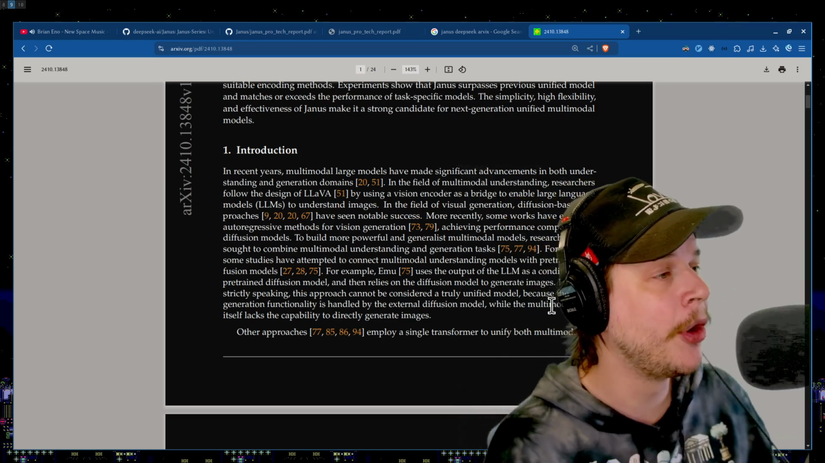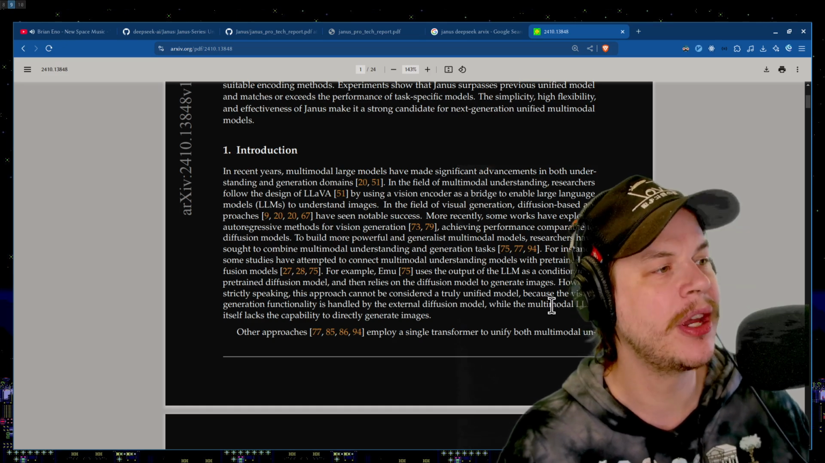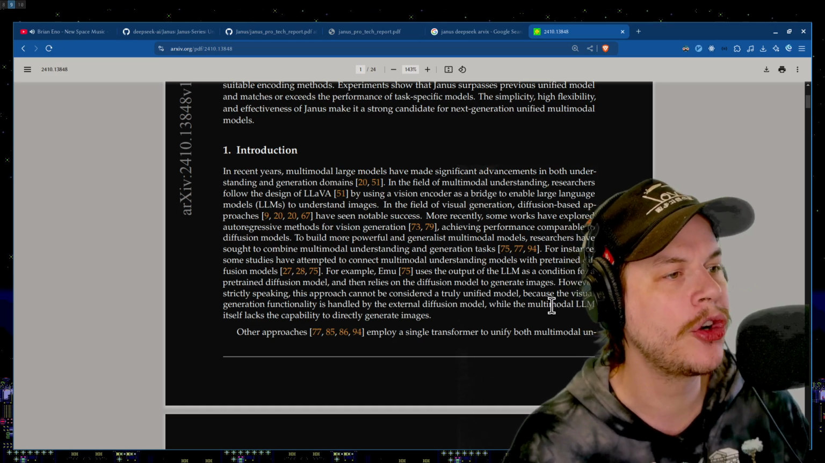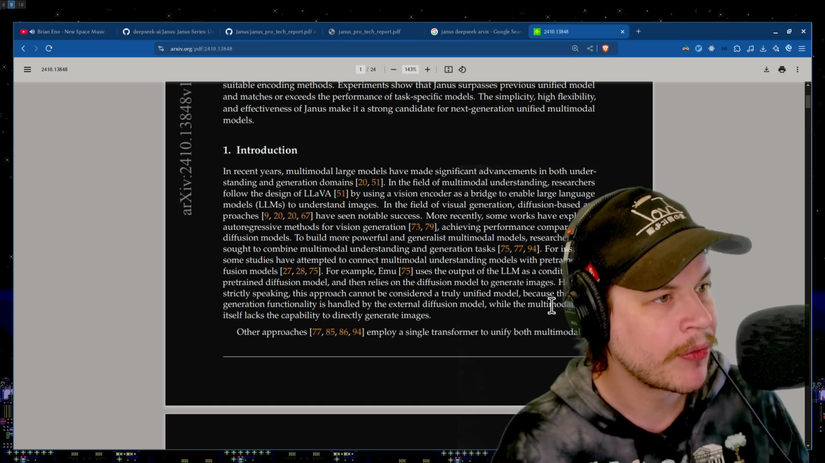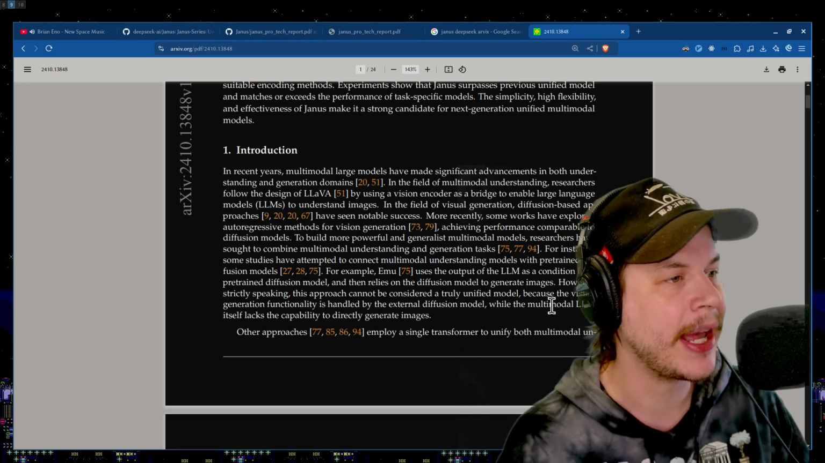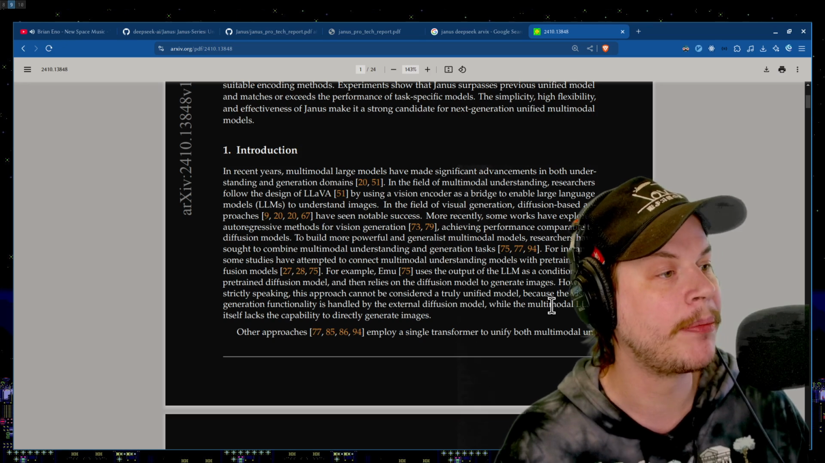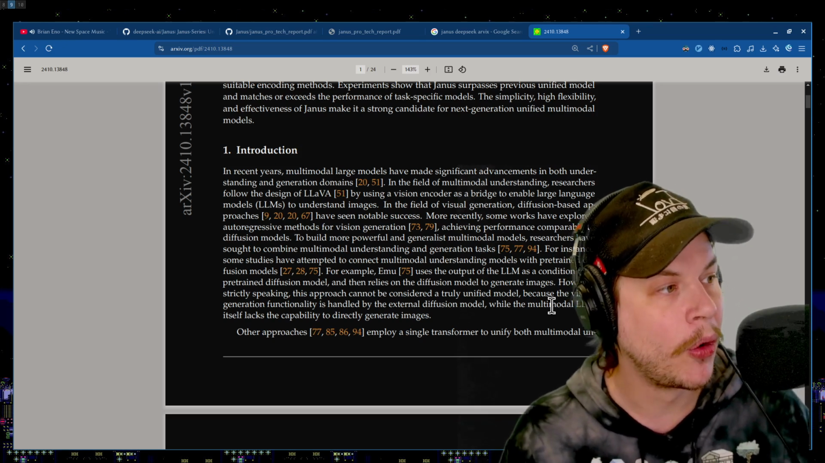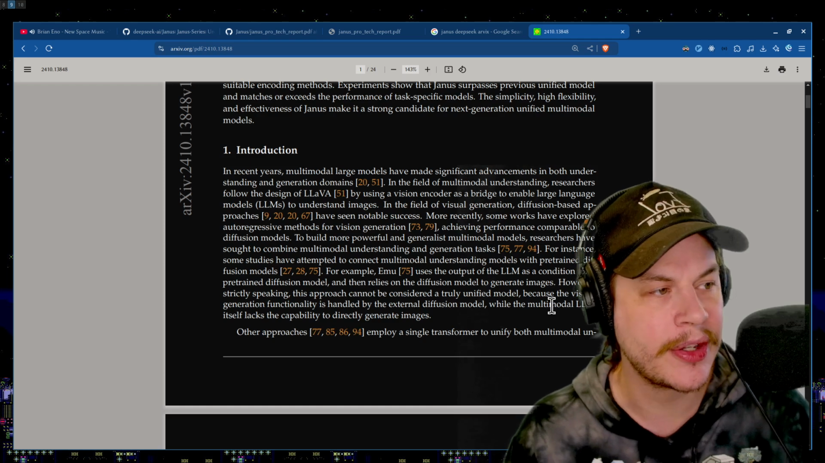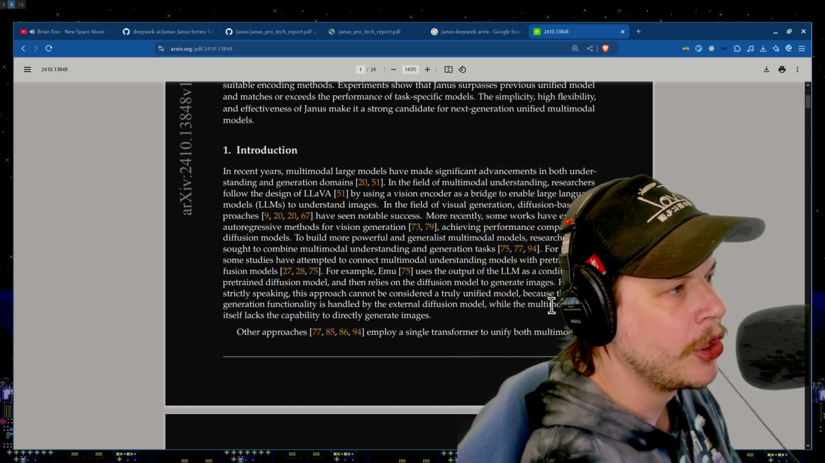In the field of multimodal understanding, researchers follow the design of LLaVA by using a visual encoder as a bridge to enable large language models to understand images. So before, we used LLaVA's visual encoder as a bridge that enables LLMs to understand images. In the field of visual generation, diffusion-based approaches have seen notable success. More recently, some works have explored autoregressive models for vision generation, achieving performance comparable to diffusion models.